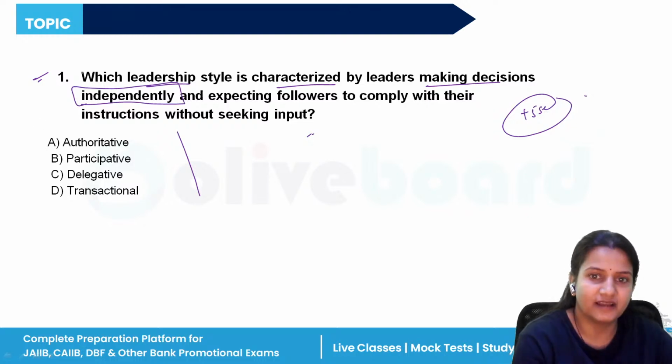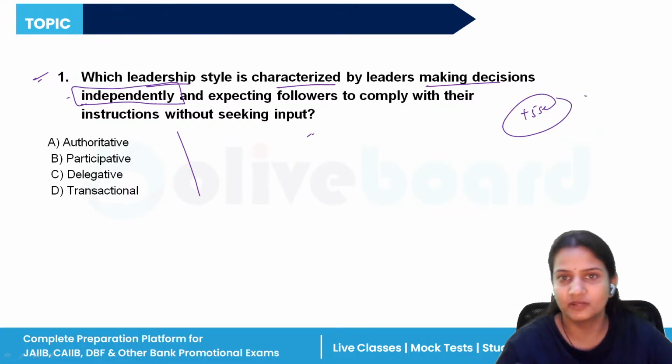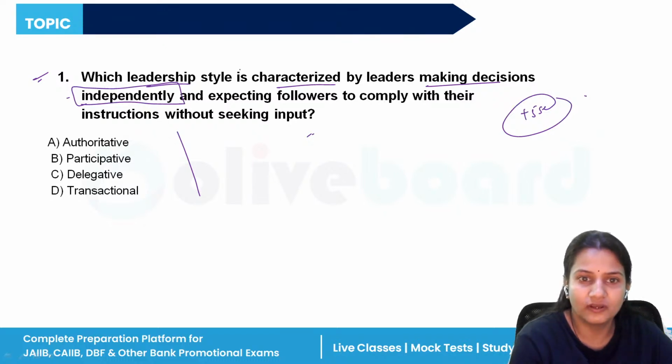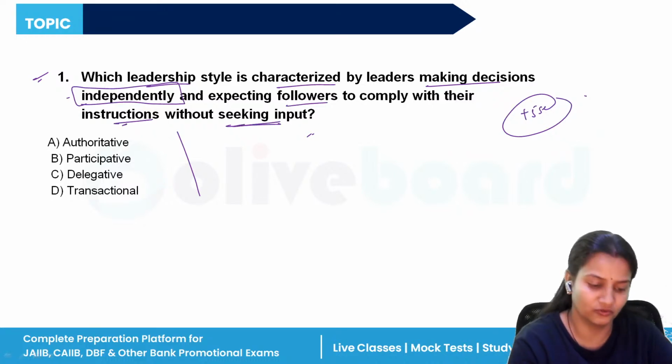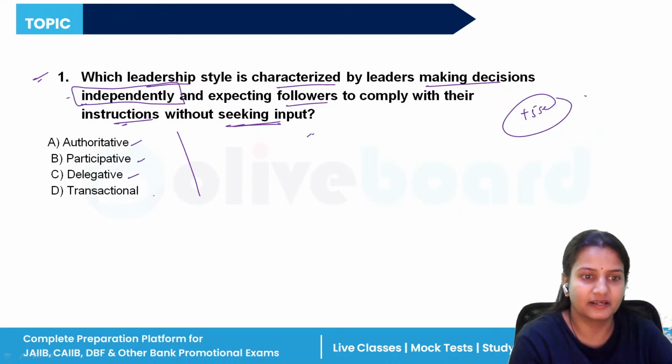Which leadership style says that they have to make decisions independently? It means leaders will only make decisions. They are not going to include the followers in their decisions. The followers only have to follow the instruction without giving any kind of input to them. So this is what we have studied in which type of leadership? Authoritative, participative, delegative, or transactional.